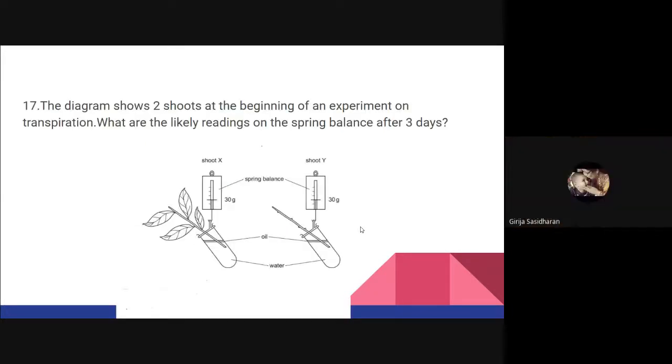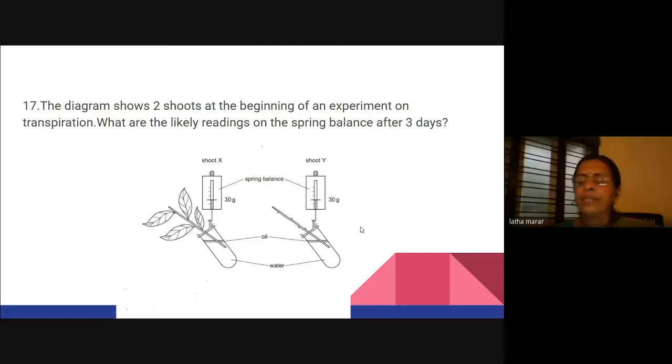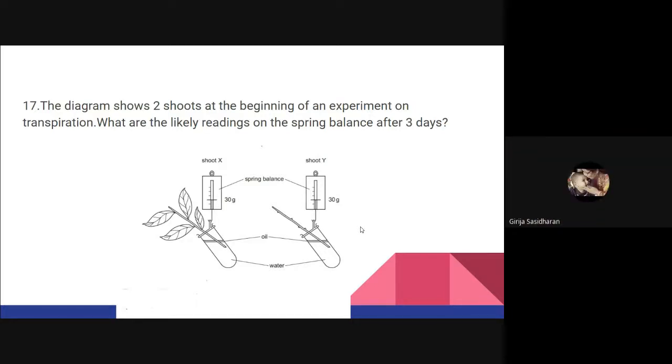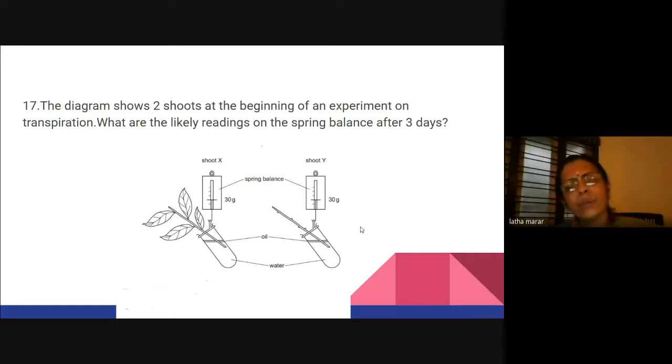Ma'am, oil is there on the surface of the water. So the oxygen diffusion capacity of water is lost. Oxygen is needed for the absorption of water, so it is not an active process otherwise. Water is not evaporating, and at the same time no oxygen diffuses into the water. So oxygen is needed for absorption of water. There is a theory like that, ma'am. Oxygen is required for absorption of water.